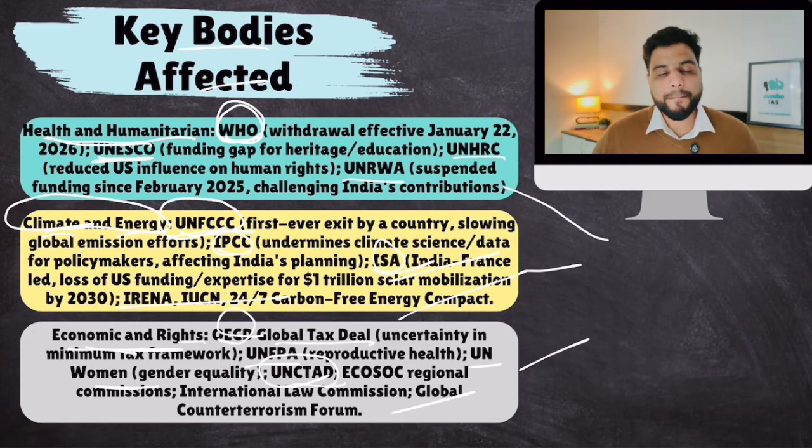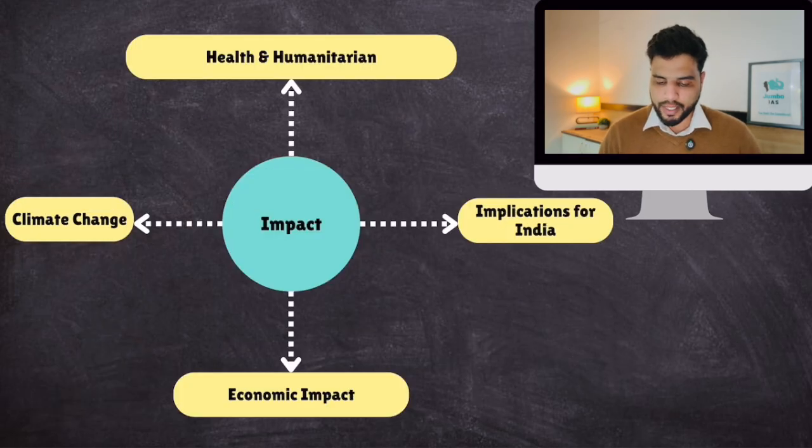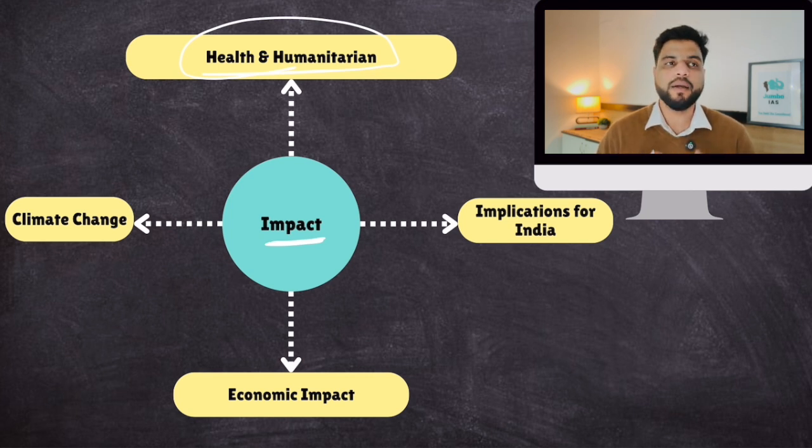Now, what sort of impact will it have on the entire world, in broader terms, and India in particular? So what will be the impact of all of this? Number one, health and humanitarian. We all know WHO will be impacted because USA was the key provider of funds to these bodies. So health and humanitarian groups would get a challenge. Climate change goals would be taking a beating of sorts, okay? It would be a setback for our fight against climate change.